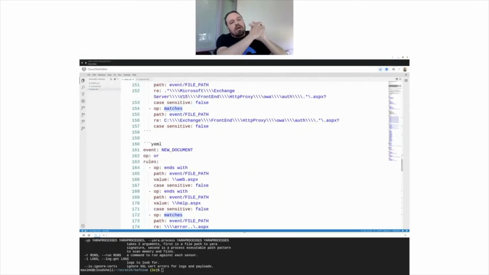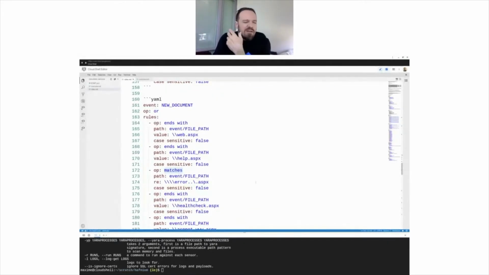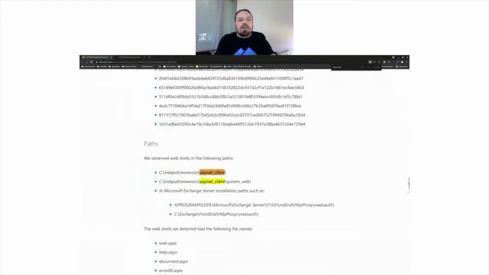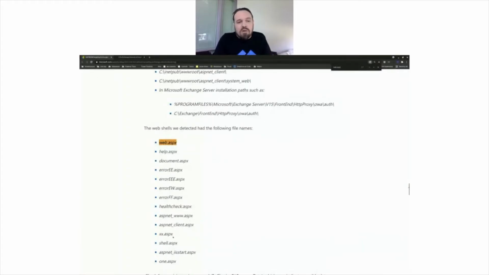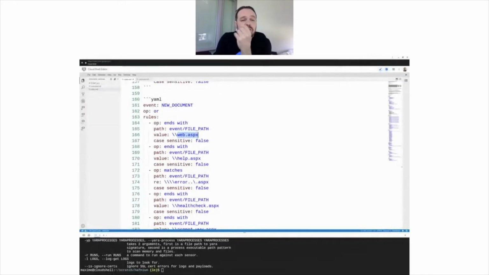We can keep going. So now we've covered known hashes. We've covered known directories and the file type that goes along with it. There's also a bunch of not suspicious, but common file names that they use very commonly, right? So if I look for web.aspx, again, was detected had the following names. So you probably want to be careful here, especially if you're looking at error or help.aspx. That might be a legitimate file in your deployment, but it's still worth a shot in the early days of trying to detect anything like that happening.